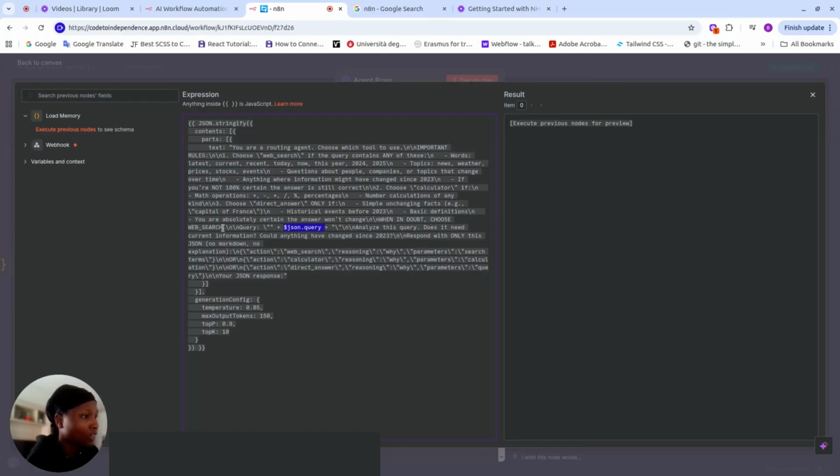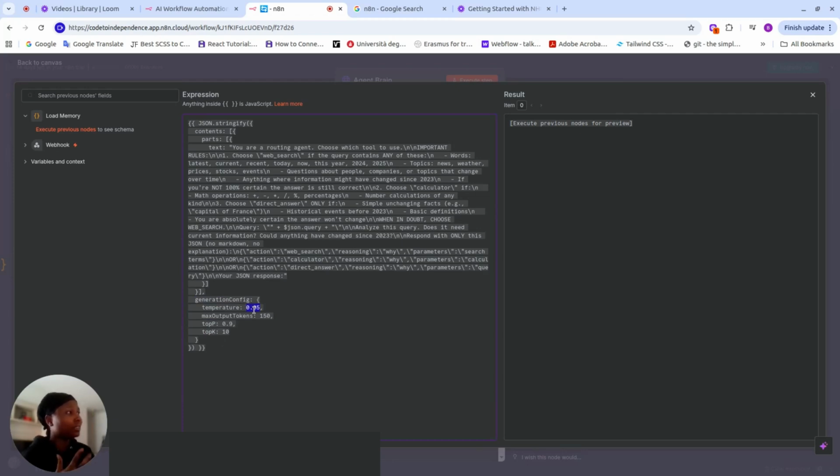And here is where the JSON.query is. So here we have JSON.query. This is where our query is going to be. And then it says that when in doubt, choose web search. So this will be our default. You can pause the video and try to understand this particular text. And it says after that, this is the response.